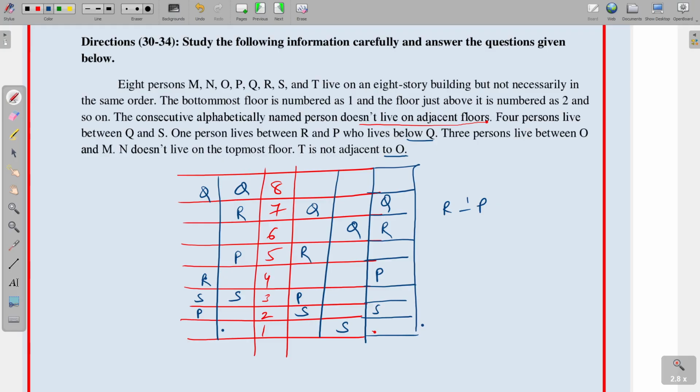Next, three persons live between O and M. So between O and M there are three persons, and N doesn't live on the topmost floor. N is not on the topmost floor, T is not adjacent to O.